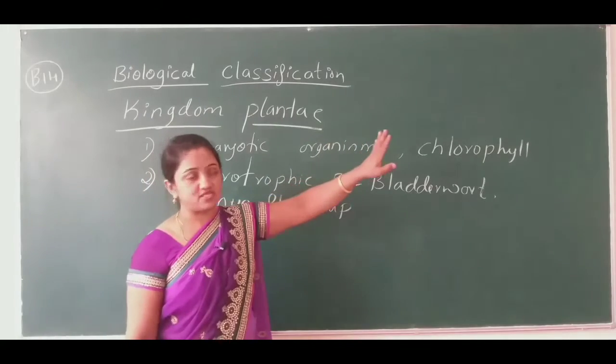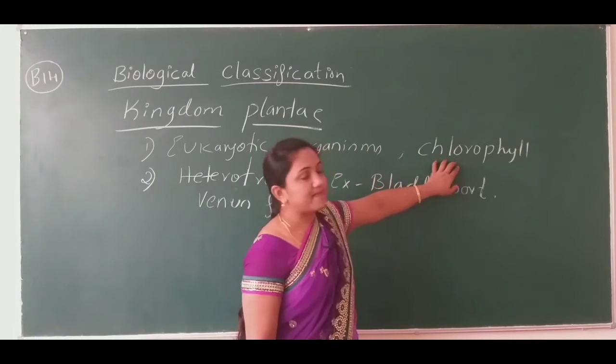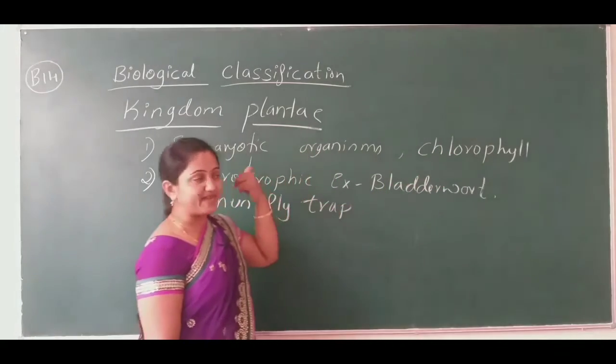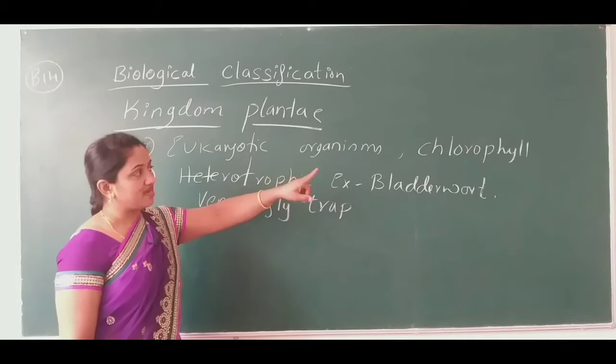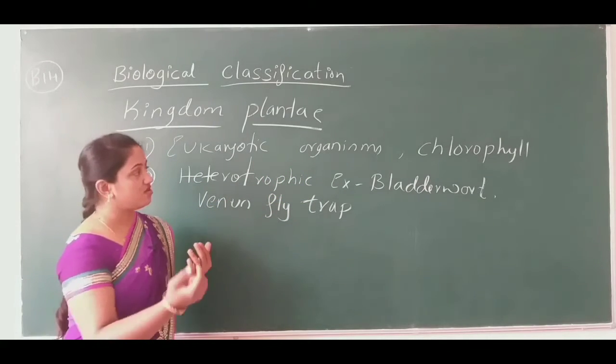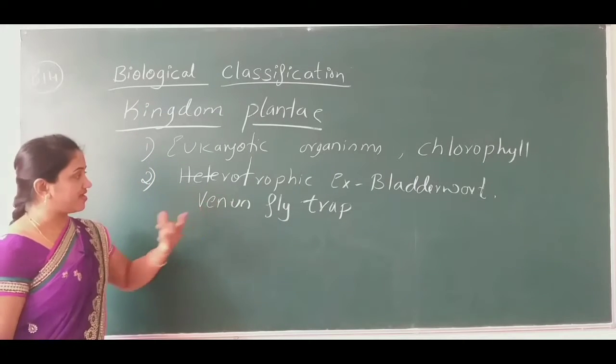Most of the plant organisms have chlorophyll pigment. Through this chlorophyll, they can absorb the sunlight and prepare food. And the heterotrophic organisms are as follows.